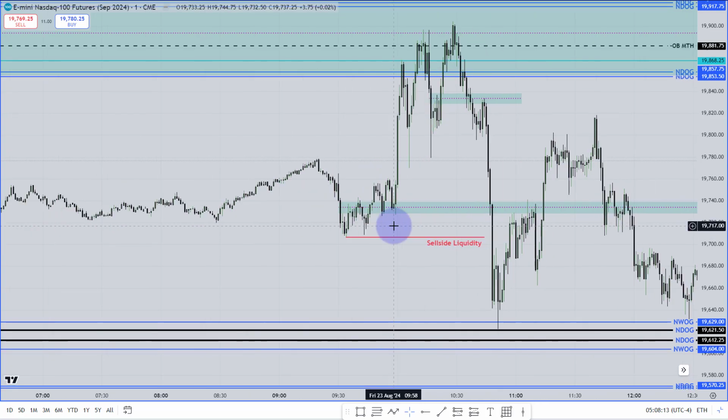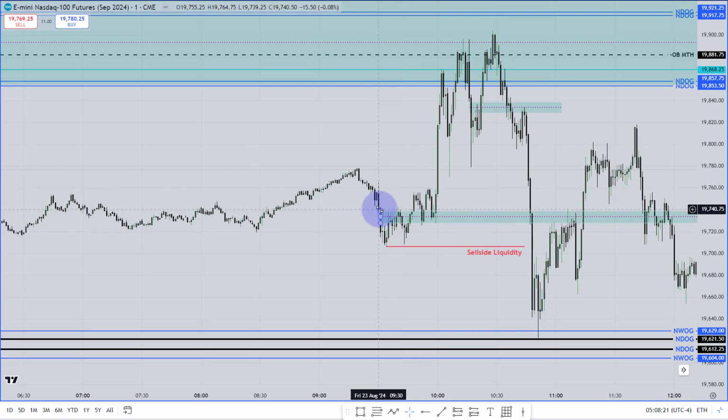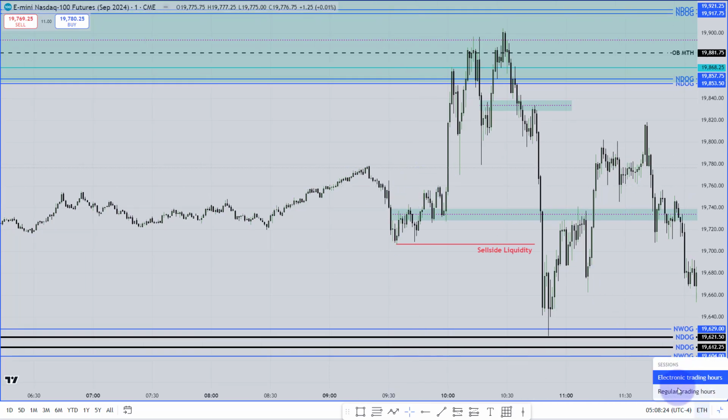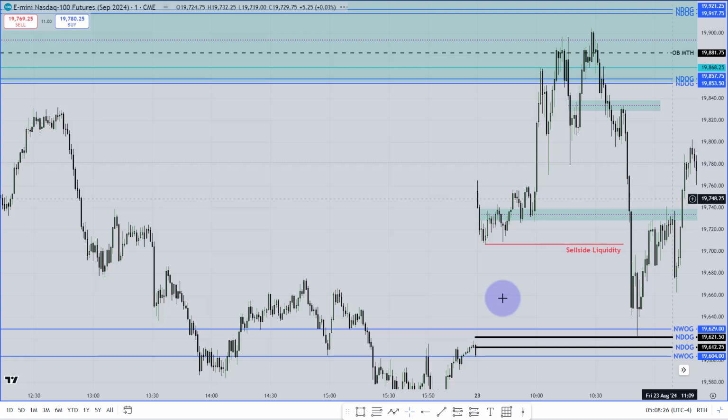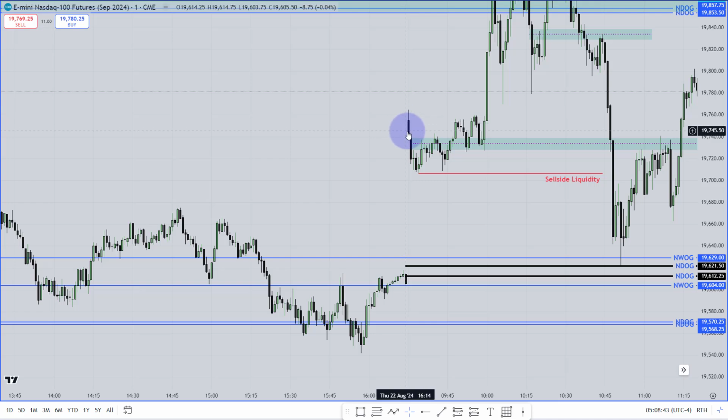When market opened around 9:30, that was the 9:30 open. When market opened over there, this was the first fair value gap after 9:30. If you go to your regular trading hour, you will see this is the first candle. Okay, one candle can't make a fair value gap. So the first fair value gap you saw from the electronic trading hour, you are not going to use as your first fair value gap after 9:30. So after 9:30, from 9:31, wherever you find the first fair value gap, that is going to be your first fair value gap. You are going to mark that fair value gap. You are going to use that fair value gap until the end of the day.